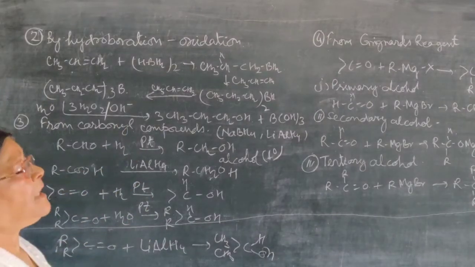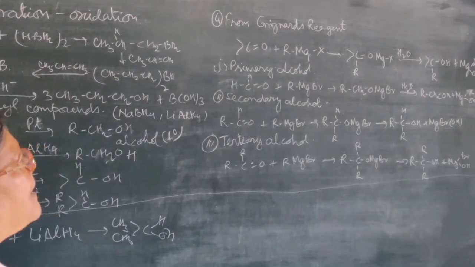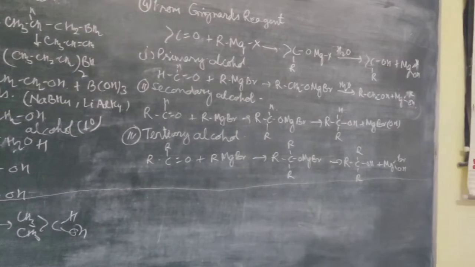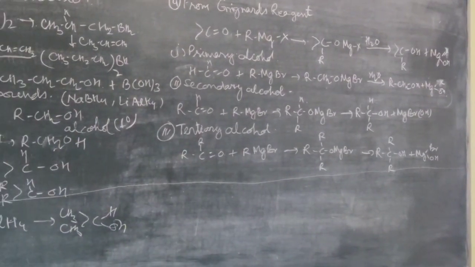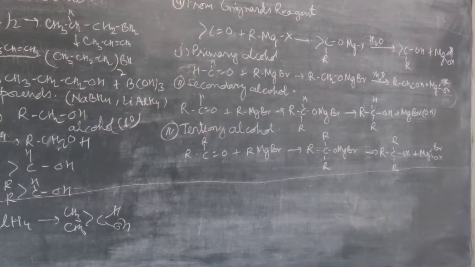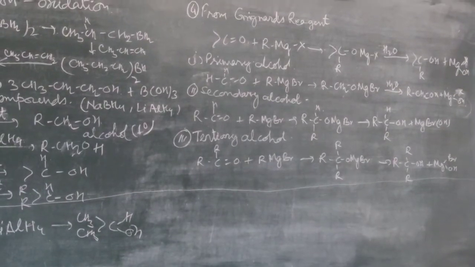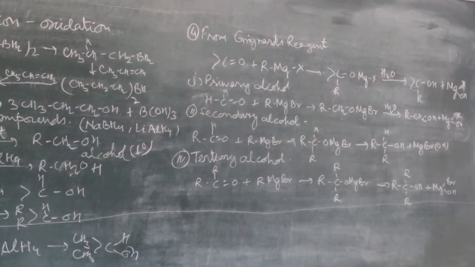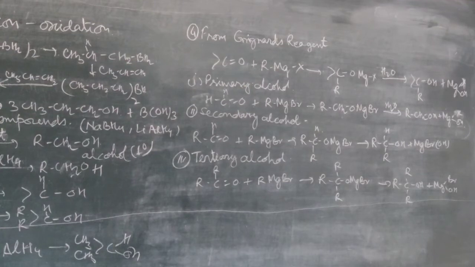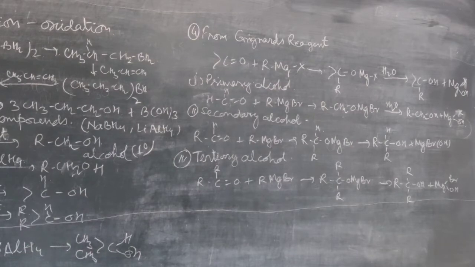Now the next method is by Grignard reagent. By using the Grignard reagent, we can prepare primary, secondary as well as tertiary alcohol. For this we have to select the aldehyde or ketone to prepare the primary, secondary and tertiary alcohol. This is a very important reagent, because by this method we can first prepare primary, secondary and tertiary alcohol. Second, we can also convert primary alcohol into secondary, and secondary into tertiary alcohol. So this is the example.